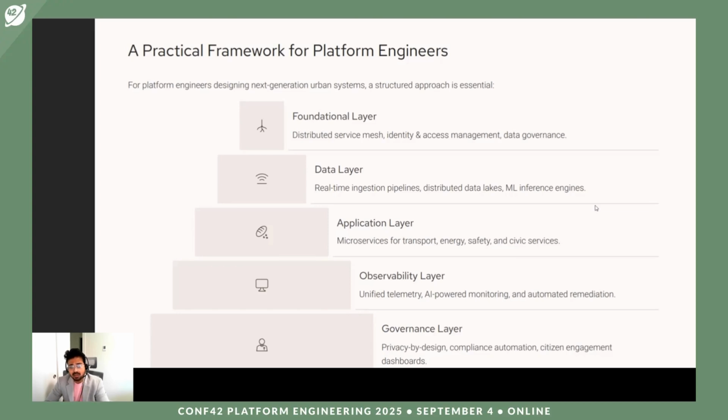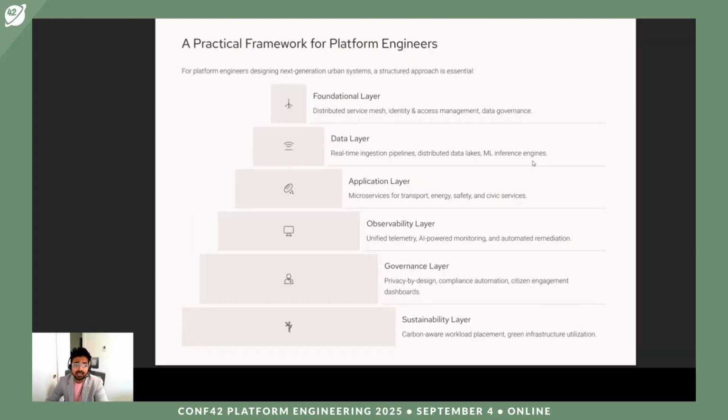Now, another building block is the observability layer: unified telemetry, AI powered monitoring, and automated remediation. This is something which provides, through the observability layer, monitoring dashboards and everything.